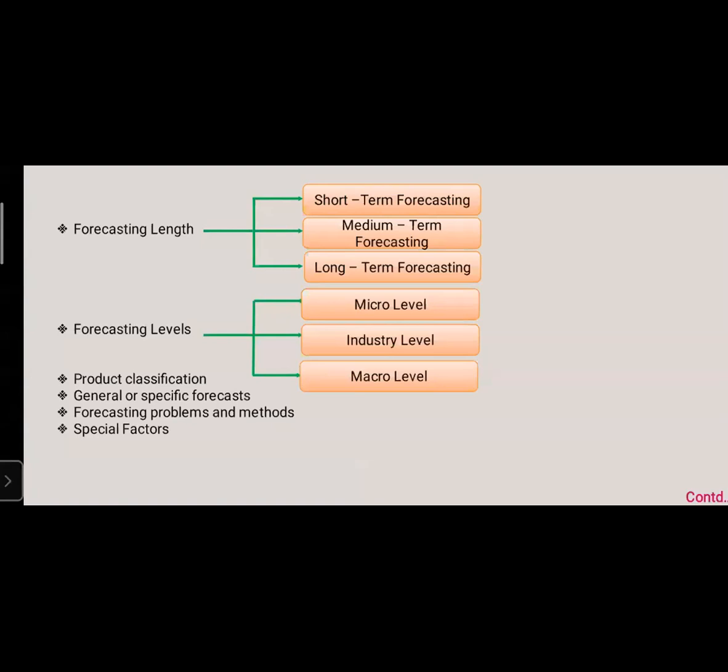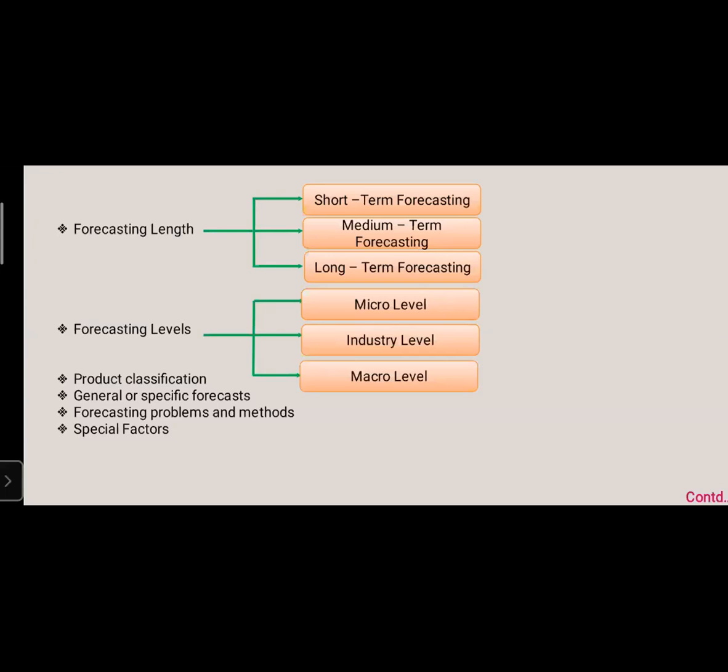Next, industry level. Industry level is concerned with predicting the market demand of the product offered by an industry as a whole. It is carried out by a trade or industrial association. Next, macro level. Macro level is estimating the overall demand of a product. The micro level estimates only a certain individual product, whereas the industry level explains the overall things that come under the industrial part.